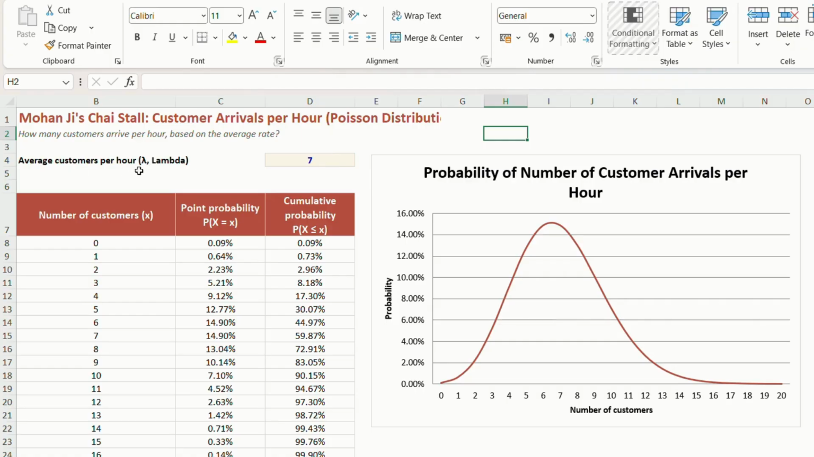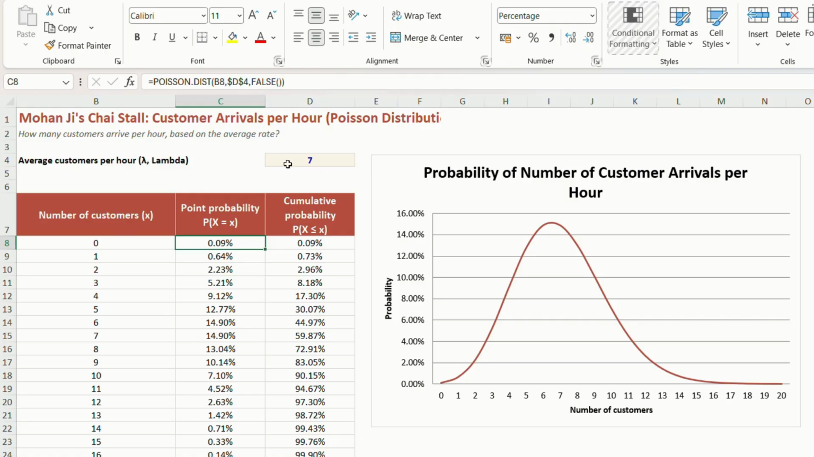We have average customers per hour as 7. How many customers arrive per hour based on the average rate, based on the lambda, which is 7. So this is the number of customers, like no customers arriving in that hour. Then we get the exact value, right? And the way we use the formula is equal to POISSON, with the number of customers arrived in B8. So if it's none, that is 0.